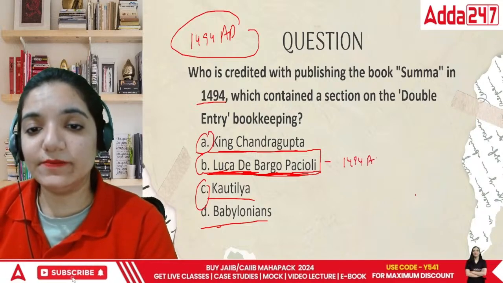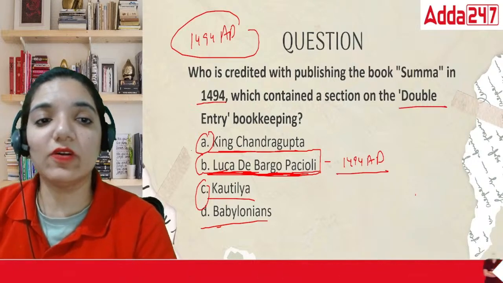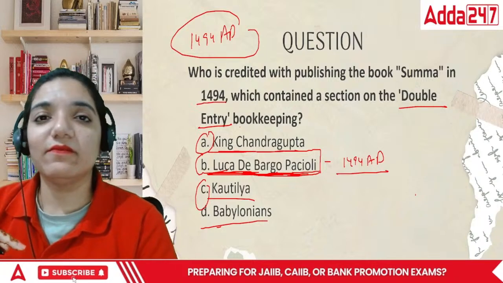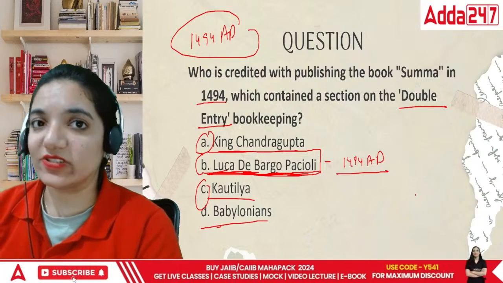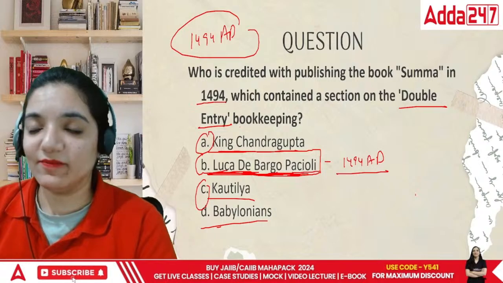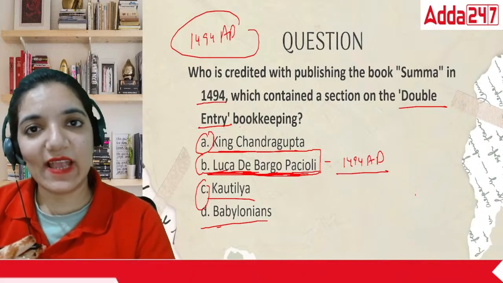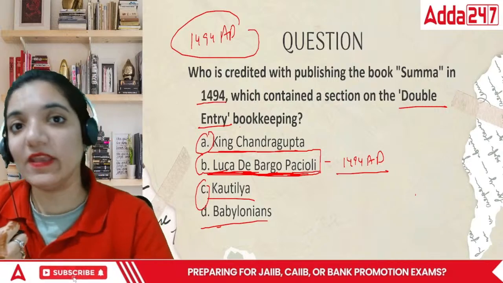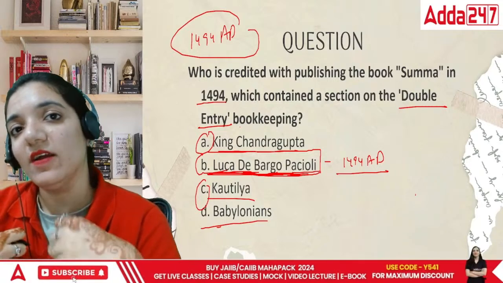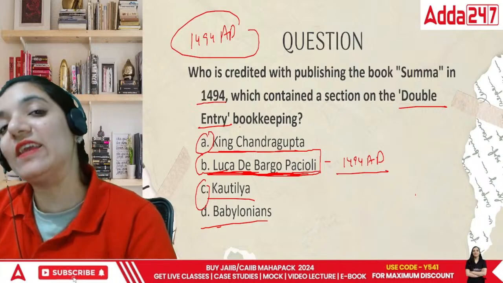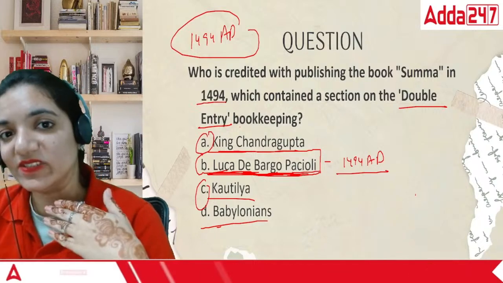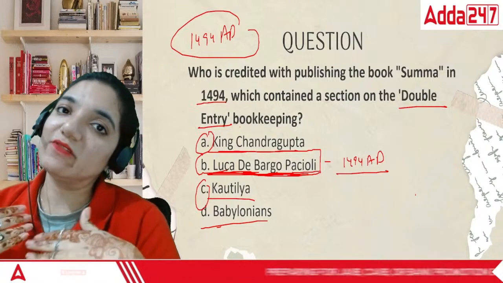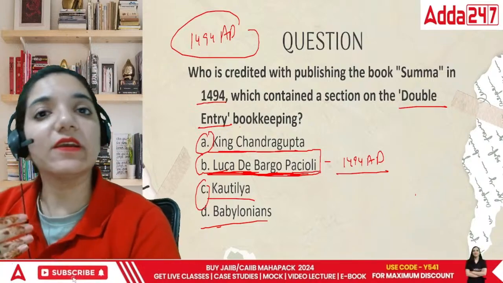1494 AD. And he called it double entry bookkeeping. That means for everything there's a cost. For example, you are a receiver and a giver at the same time. If I buy a pack of chips, I am paying for it. If I buy a car, I am paying for it. If I'm selling a car, I'm getting money and I'm losing the car. Right? At one point of time you will be the receiver, and at the same time you will be a giver as well.